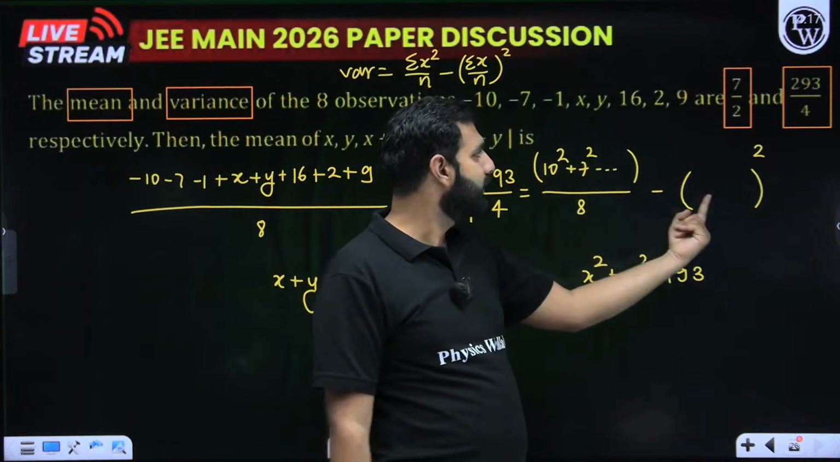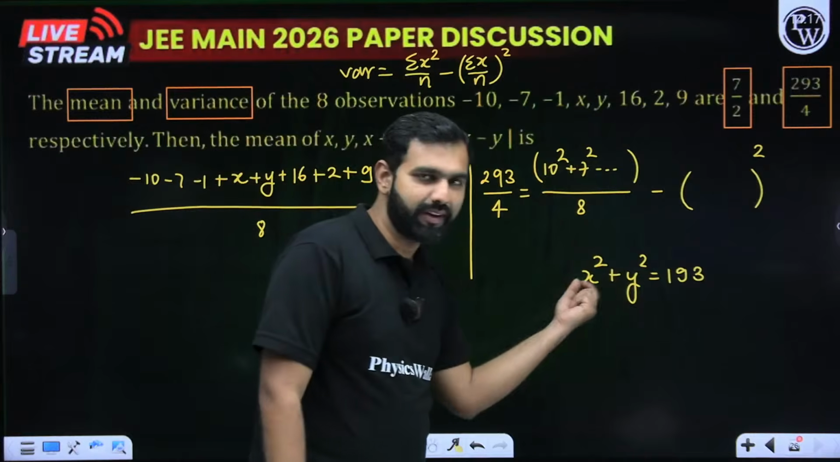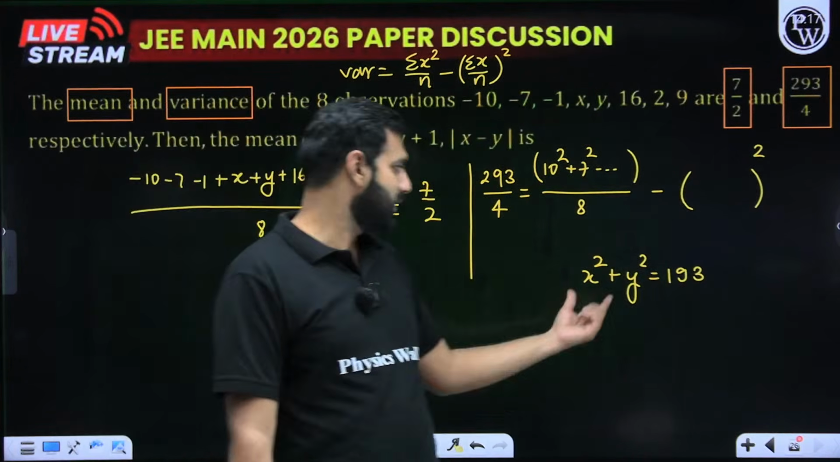So with that, this is given as 293/4. You'll get an equation in x and y, but it will be x^2 plus y^2. So one equation in x and y from here, and one equation in x, y from here.